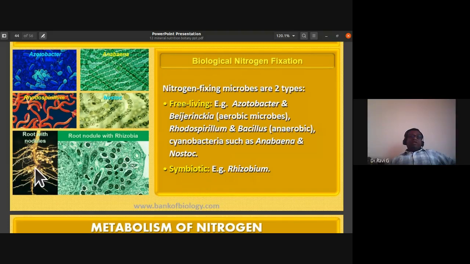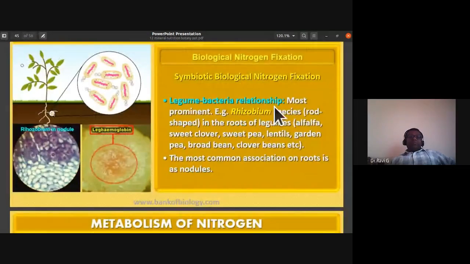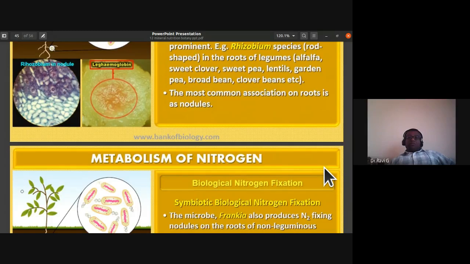So the symbiotic association is Rhizobium bacteria found within the root nodules. The legume bacteria relationship, the most prominent is the Rhizobium species. They are rod shaped, that is Bacillus type. They are found in the roots of legumes. The legumes are alfalfa, sweet clover, sweet pea, lentils, garden pea, broad bean, clover beans. They're all legumes. Okay, Rhizobium is found in these legumes. The most common association on roots is as root nodules.